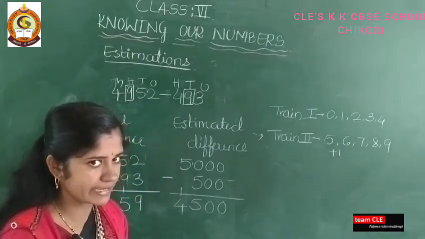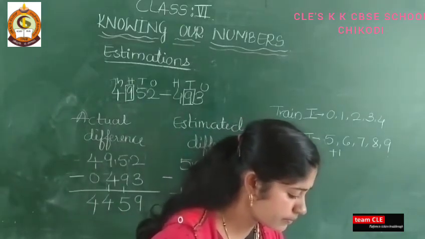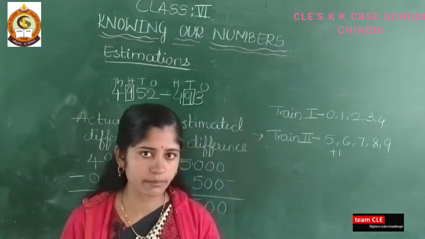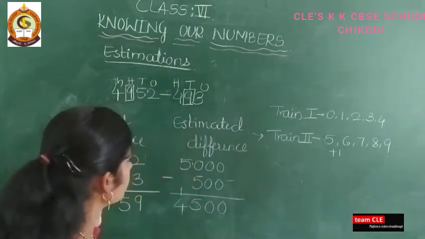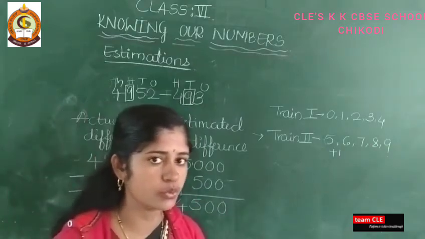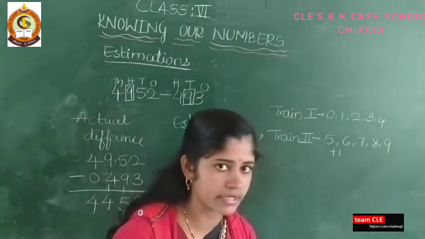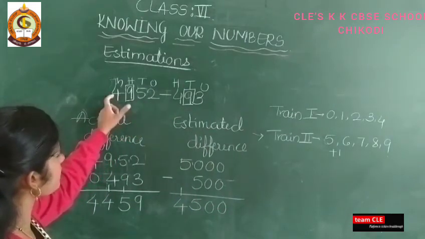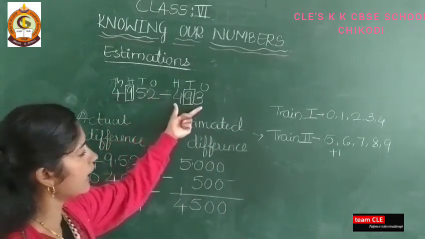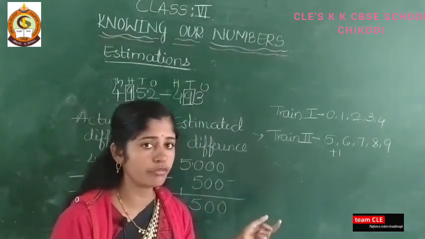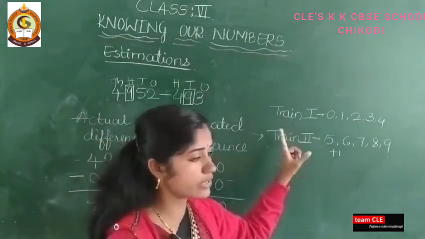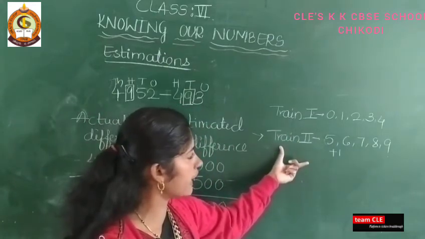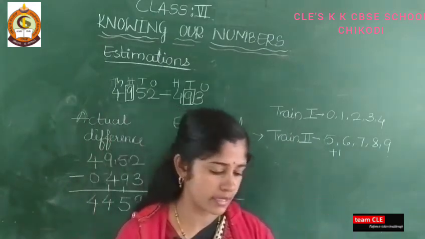I hope you are getting my points. Next, here I have solved the second one. Only 3 examples are there. Among them I have solved 1 example. The remaining you do as homework. Okay, general rule means: if ones, tens, 100, 1000 place is there, you have to round off to the 1000 place. If 100 place is there, you have to round off to the 100 place, and you have to know this trick also. While solving the examples, in one corner you write this and solve the examples.